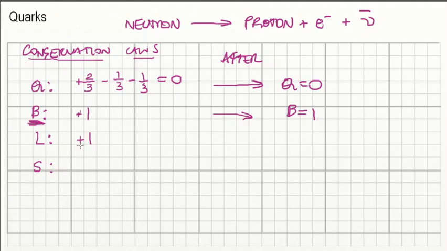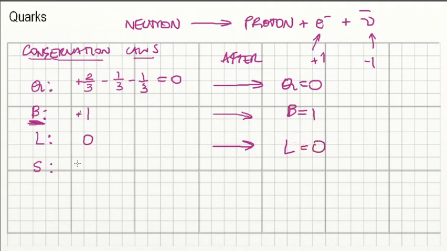Now, the lepton number before, since it's just a neutron, is 0. So the lepton number after will still have to be 0. After the reaction, we do have an electron, which is a lepton, so the lepton number is +1. However, we also have an antineutrino. The antineutrino has a lepton number of -1 because it's an antiparticle. So when we add +1 minus 1, our lepton number at the end will also be 0.